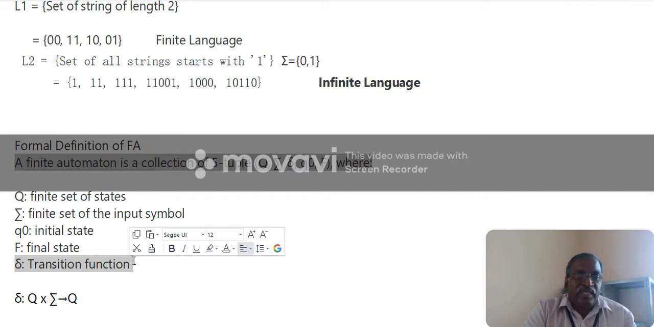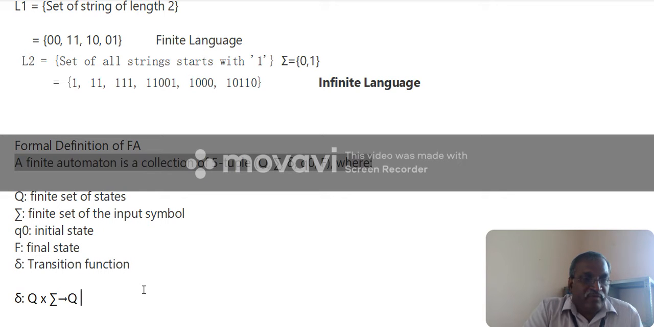Here there are two types of finite automata: deterministic finite automata and non-deterministic finite automata. Deterministic means that after consuming a single input, it moves to only one state. That is called deterministic. If it consumes one input and can move to more than one state, that is called non-deterministic. We can't define which state it goes to after consuming a particular input. That is called non-deterministic. I will explain later.